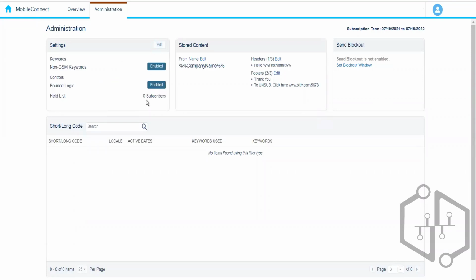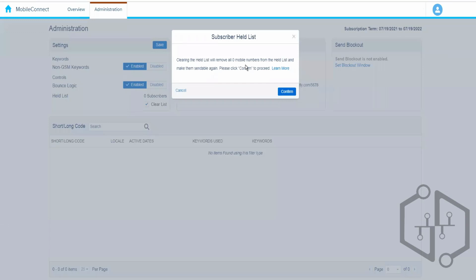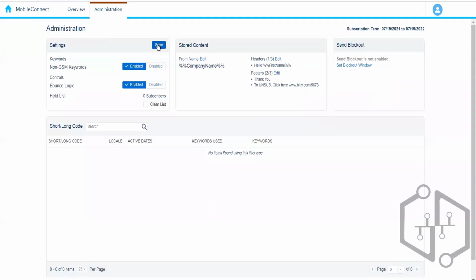And let's say we want to send this SMS to these customers, and they have been added to the head list. But now they are not being sent out because they are being excluded by the marketing cloud. So what we can do, if we still want to send them the SMS communication, is clear the head list, right? If we clear the list, it will basically remove all the subscribers from the head list, and then we will make them sendable again. So we'll be able to send them the SMS communication again. So this was the settings, and then we have the stored content.